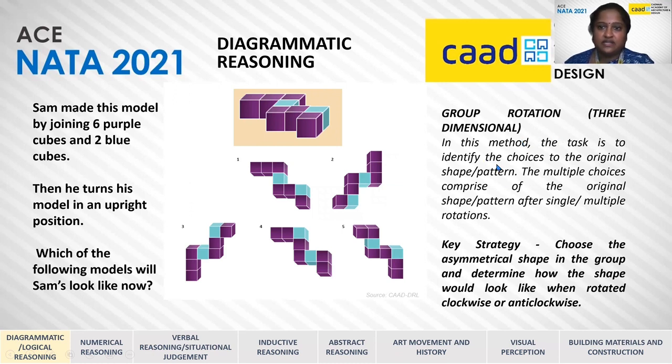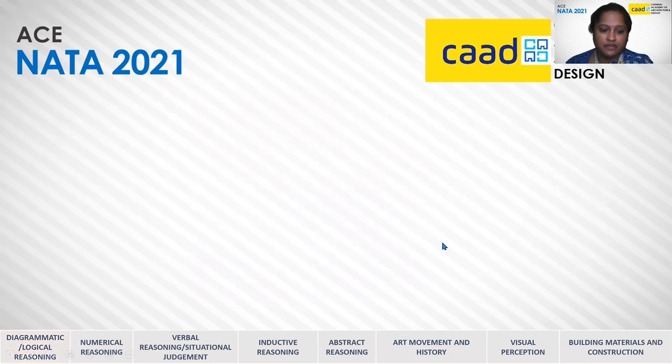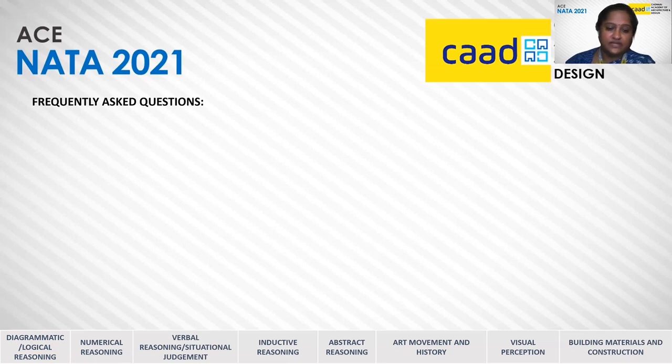And in this method, the task is to identify the choices to the original pattern. The multiple choices comprise of the original shape or pattern after single or multiple rotations. The strategy is to choose the asymmetrical shape in the group and determine how the shape would look when rotated clockwise or anti-clockwise. Similarly, all the other diagrammatic reasoning questions can be answered by logical reasoning using the cues given.